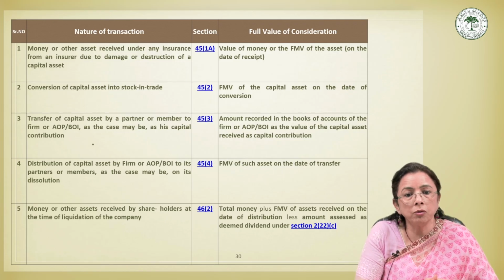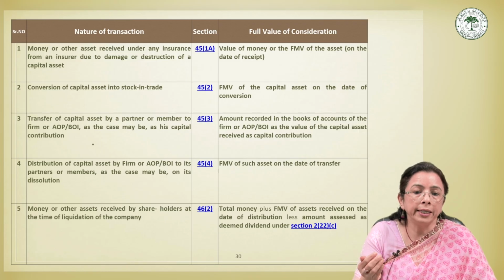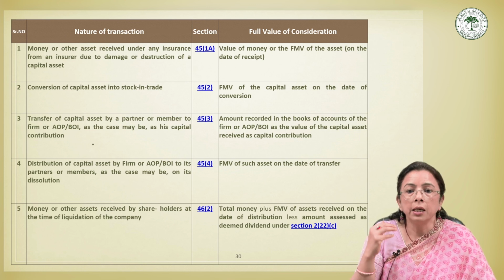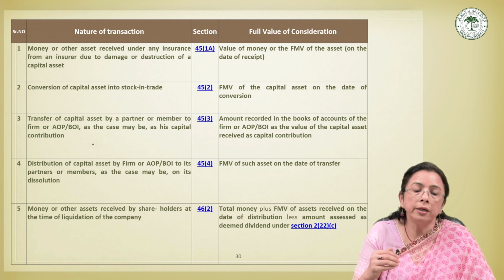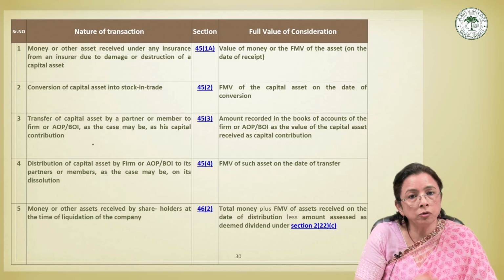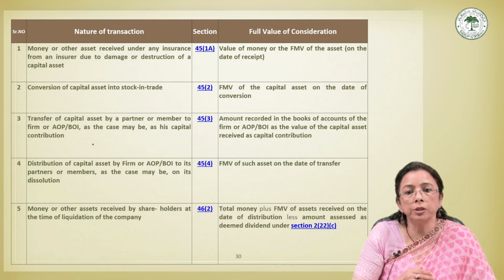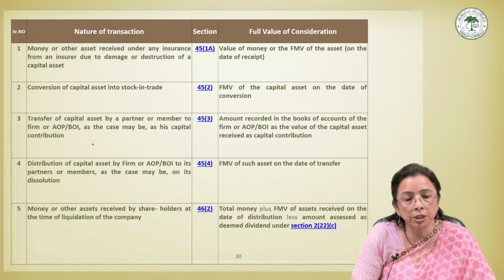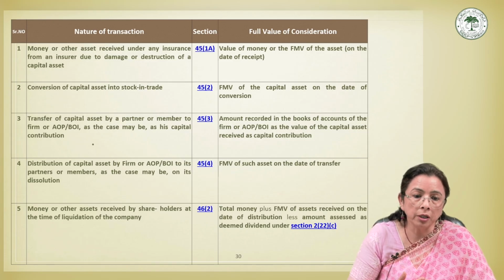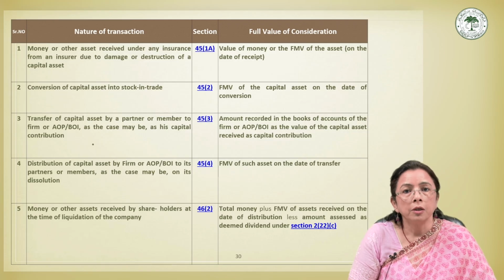However, from this amount, any portion already taxed as deemed dividend under section 2 subsection 22 para C is deducted to avoid double taxation. Whatever the remaining amount is, it is treated as the full value of consideration for computing capital gains in the hands of the shareholders.